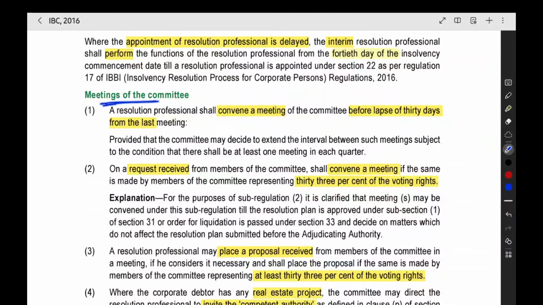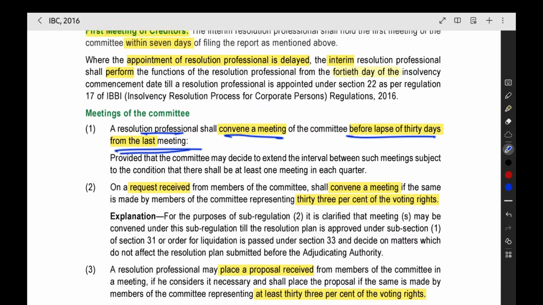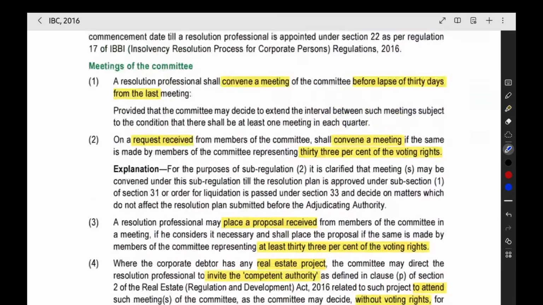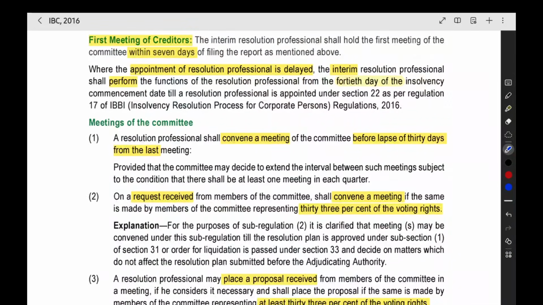Then meetings of the committee. The meeting will be conducted by the resolution professional only, and then the resolution professional shall convene a meeting of the committee before lapse of 30 days from the last meeting. So, for example, now you are doing a meeting, within 30 days, you have to conduct another meeting. There should not be more than 30 days gap between the meetings. Every month you will have a meeting, like that you can remember.